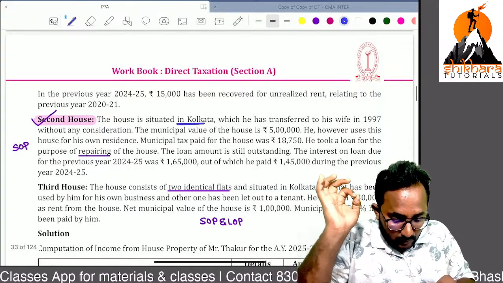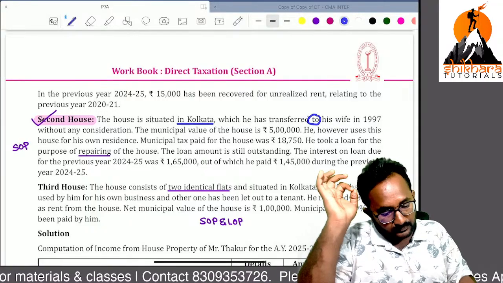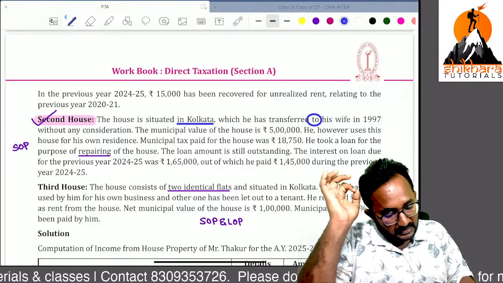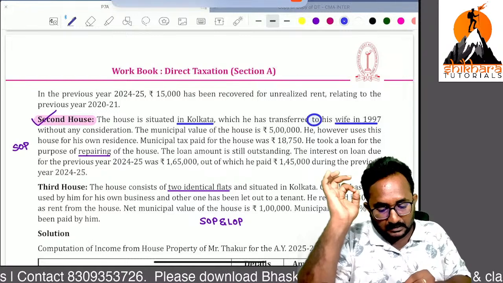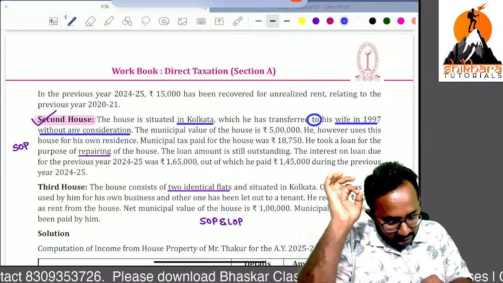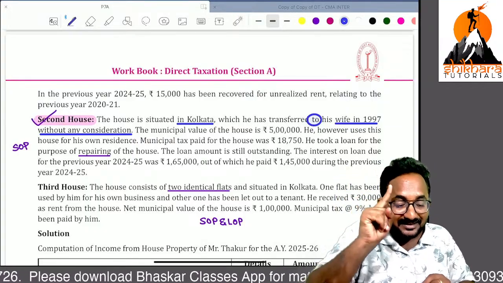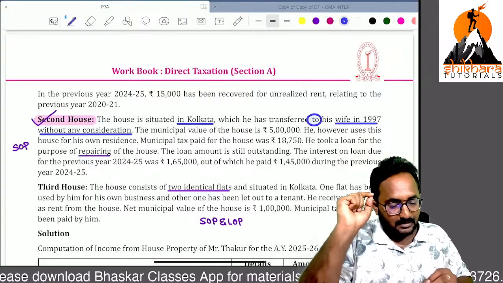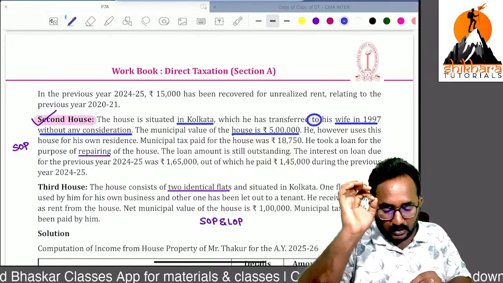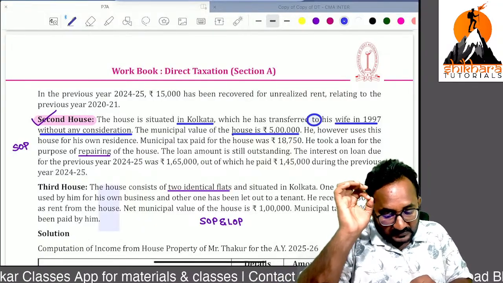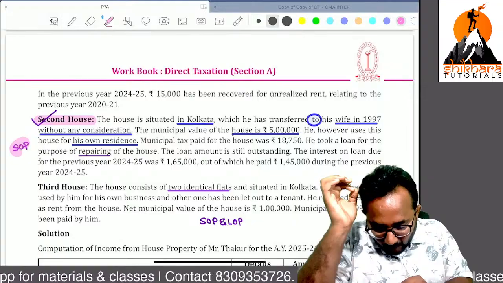The house is situated in Kolkata. He transferred this house to his wife in which year, ma'am? 1997. Yes, without any consideration. Without any consideration means a gift given to wife. Municipal value is given as 5 lakh. However, she uses that property on what basis, ma'am? Own residential purpose. This is a self-occupied house.